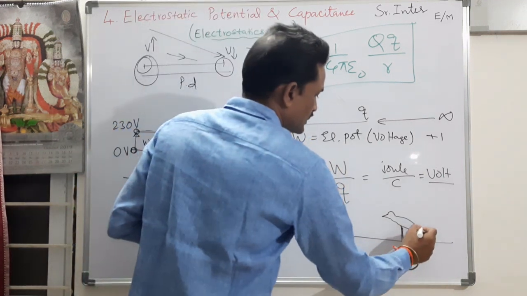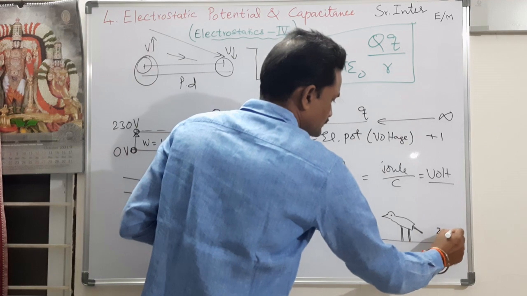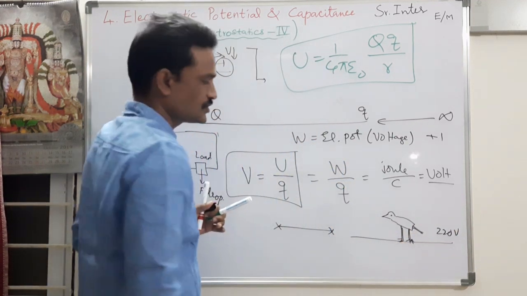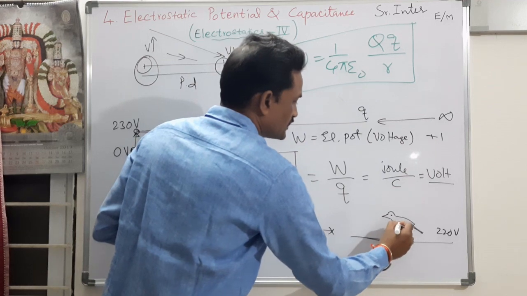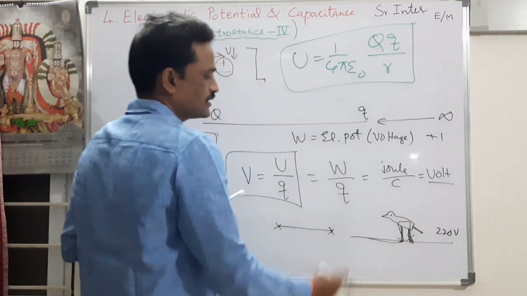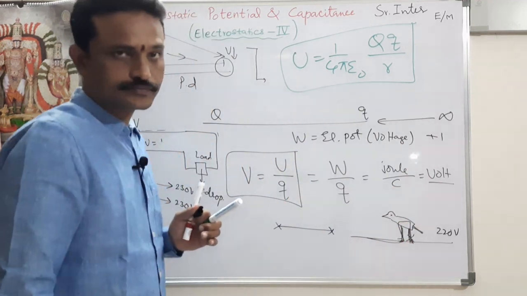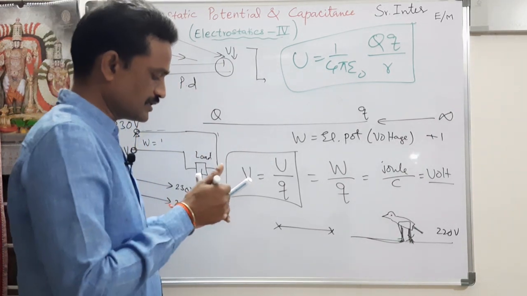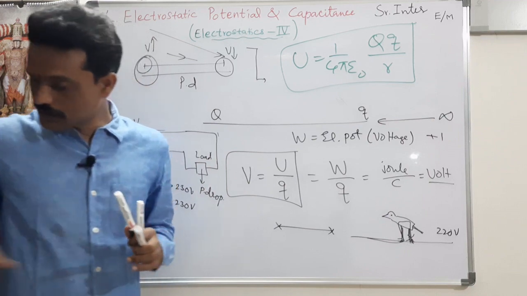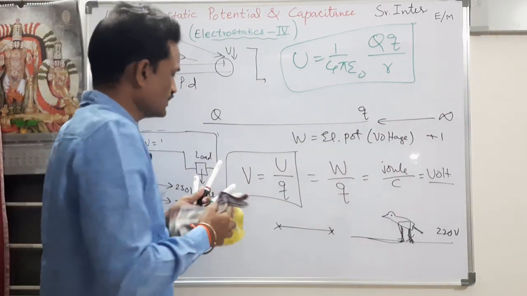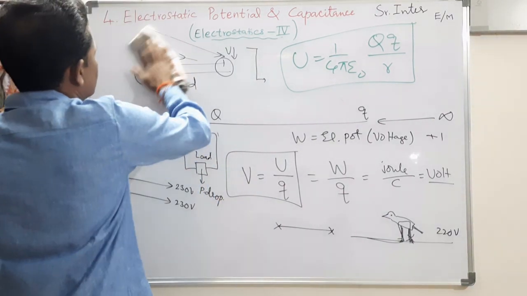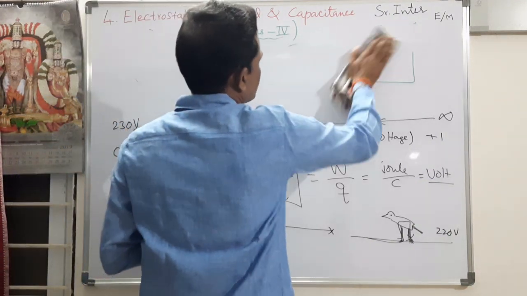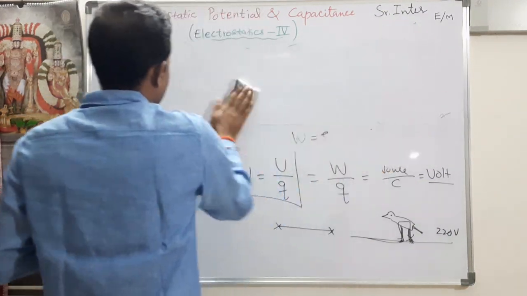Suppose it is sitting on a wire of 220 volt. Both its legs are at the same potential. So, current does not pass through it, and it does not get an electric shock. Is it clear? Right. So, you should maintain a potential difference, then only you will get electric current. In our syllabus, we have potential due to a point charge, the expression for the potential due to a point charge.